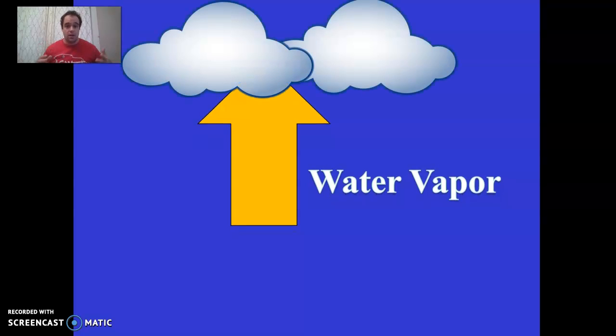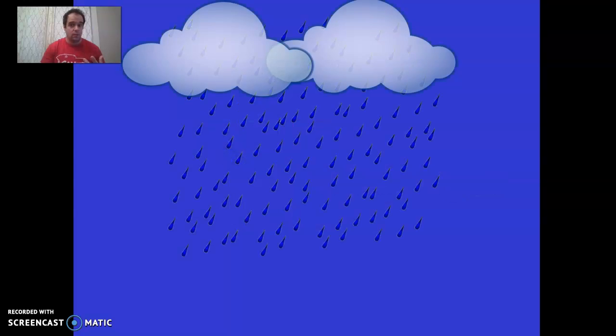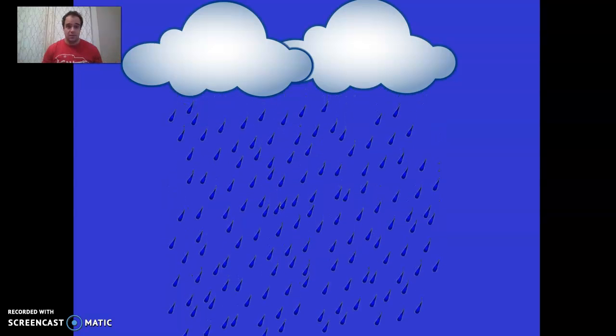It creates clouds. Because as air rises and water vapor rises with it, the higher in the atmosphere you get, the colder it gets and the less pressure there is. This creates an ideal situation for condensation. It cools down very rapidly. Then we know, eventually, once you gather enough precipitation, you've got rainfall, or snow, or sleet, or hail, depending on the situation. So that's why when warm air is shoved up, you get precipitation.